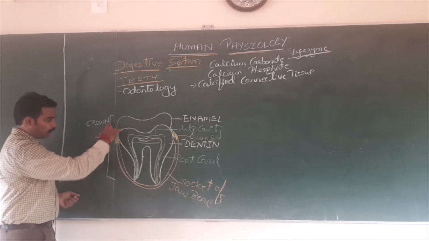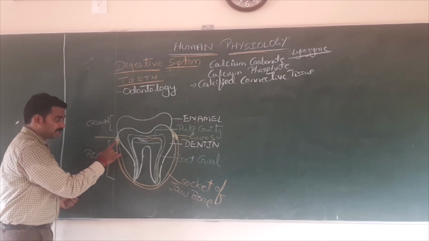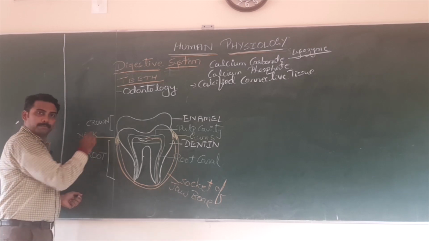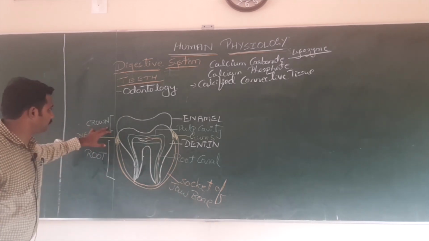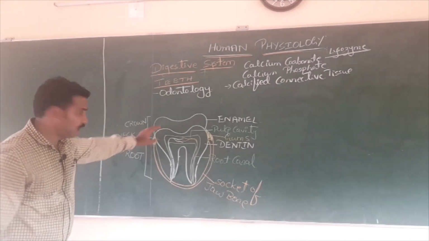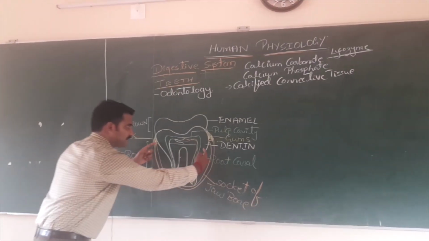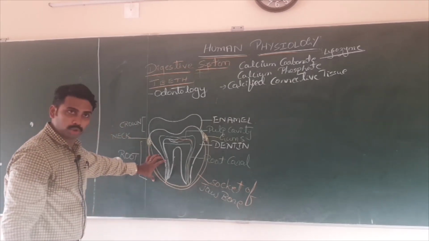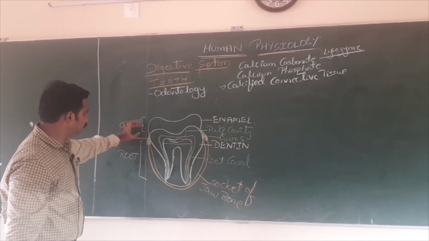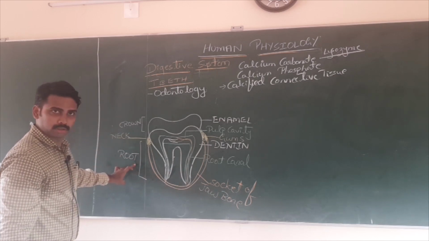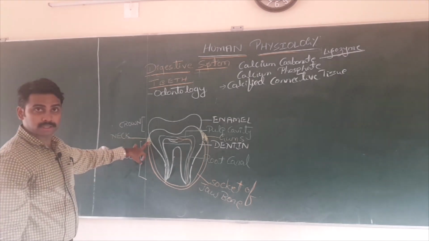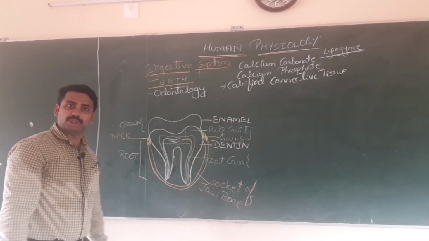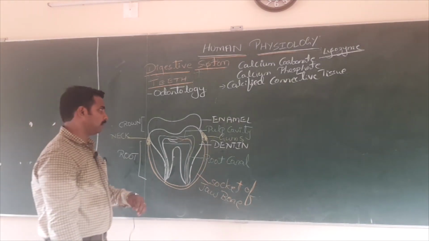This is very important. I repeat, the visible part of the teeth is called crown. The part of the teeth which is hidden inside the socket of the jawbone is called root. The junction between crown and root lined by gums is called neck. This is based on the external appearance. Is that clear? Okay. And enamel is the hardest part of the what? Teeth.